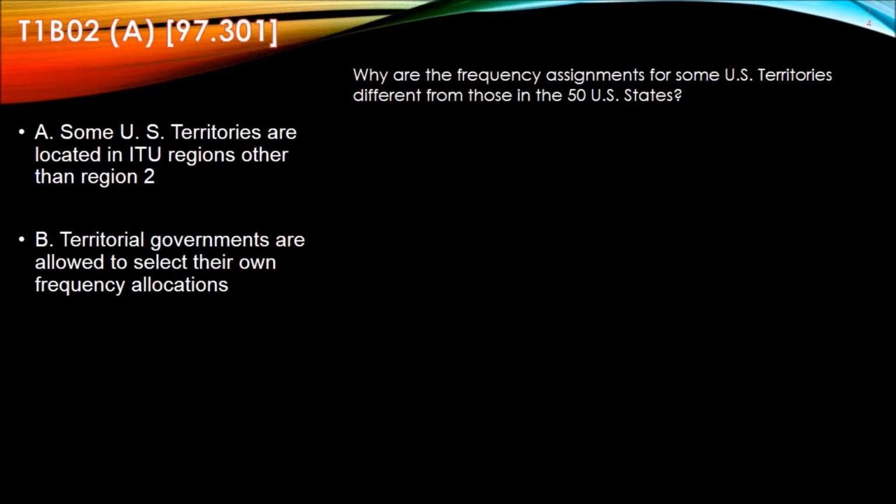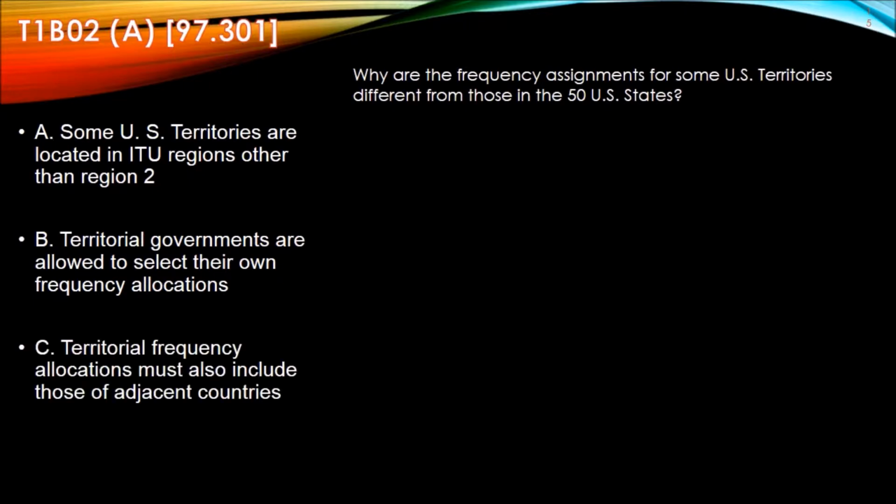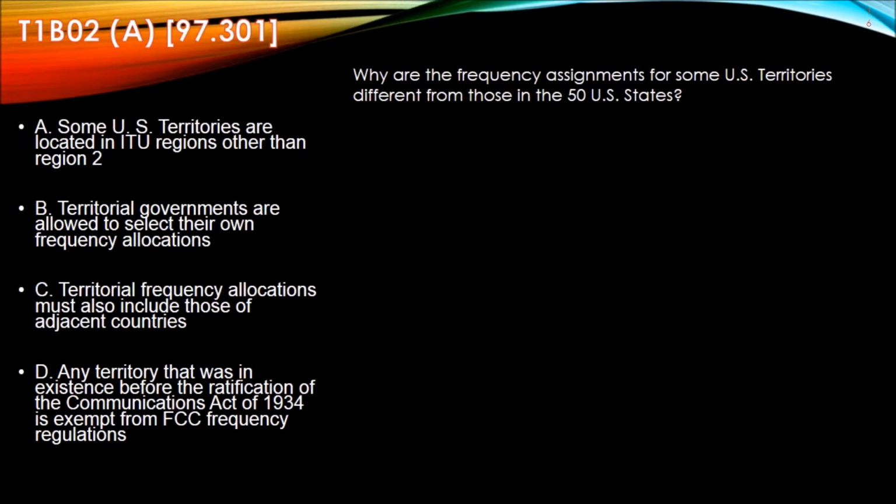B, terrestrial governments are allowed to select their own frequency allocation. C, terrestrial frequency allocation must also include those of adjacent countries. And D, any territory that was in existence before the ratification of the Communications Act of 1934 is exempt from FCC frequency regulations.